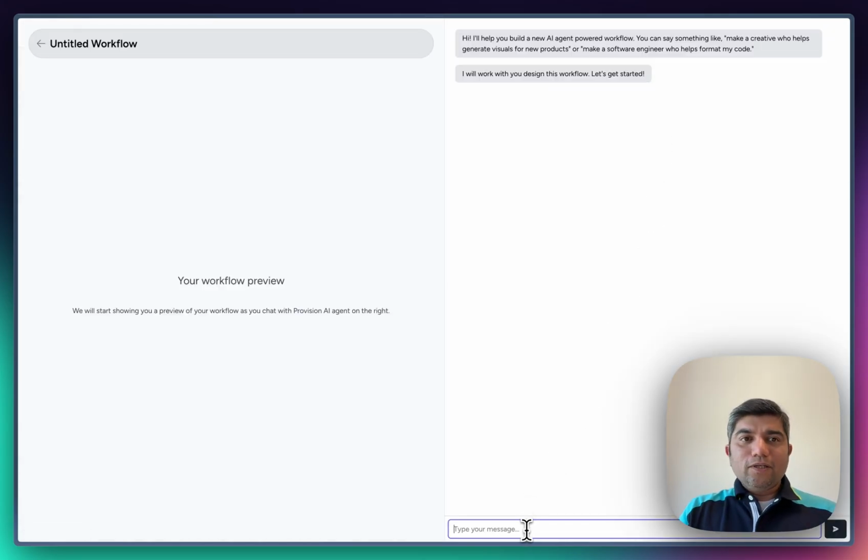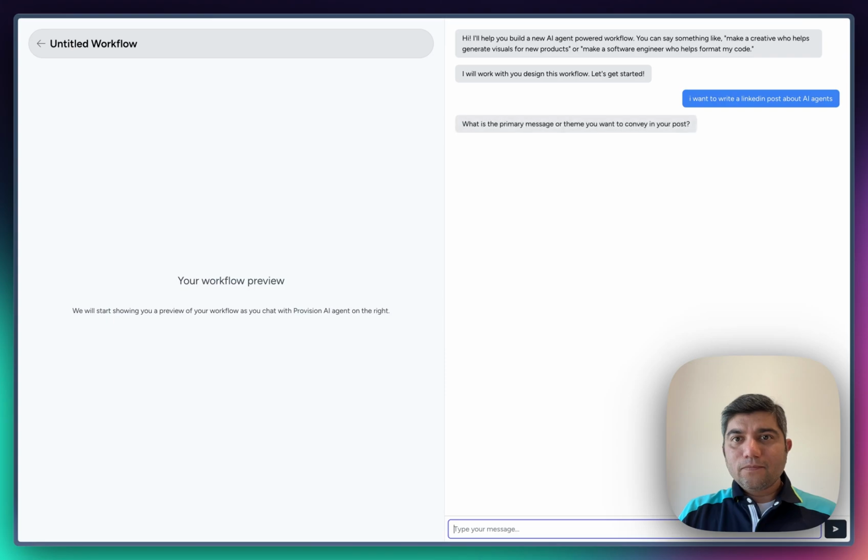Let's go ahead and create a simple one. We're going to create a simple workflow that perhaps takes some keyword research about it and then gives me some feedback on it. I don't know, but we'll see what we can do with it. All right, let's create a simple workflow here. I'm going to invoke the agent and say, I want to write a LinkedIn post about AI agents. Agents can help businesses. Let's talk about that.